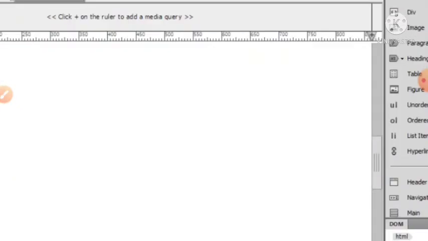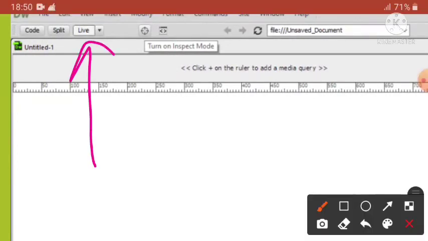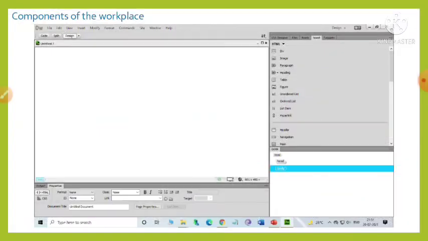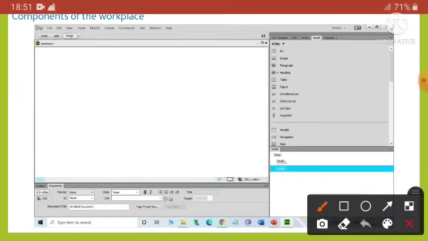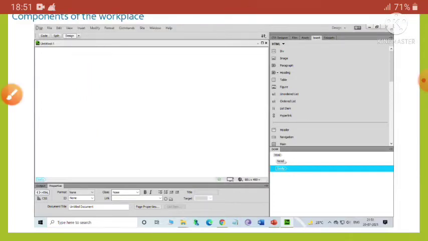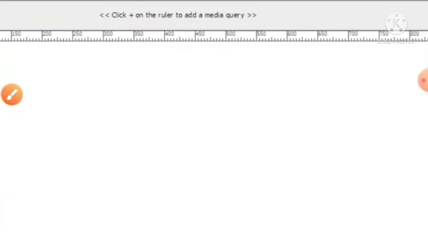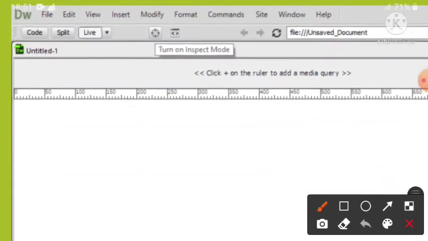You can see here, if you click on this arrow, you will get the live view here. Okay, so if we click the arrow here, it is the design view. You can see here, if we click the arrow, we will have live view. Okay, here you can see live view.